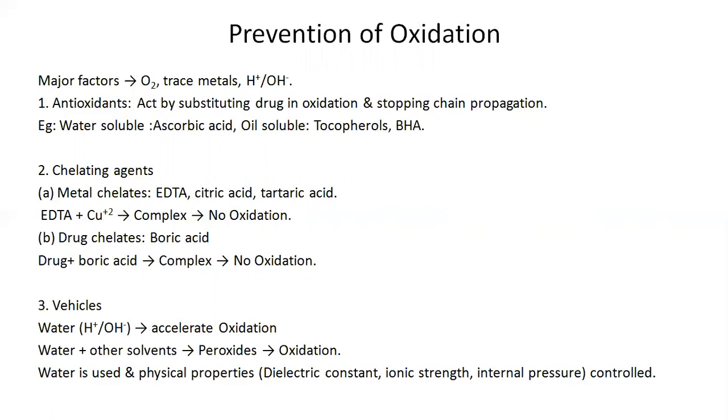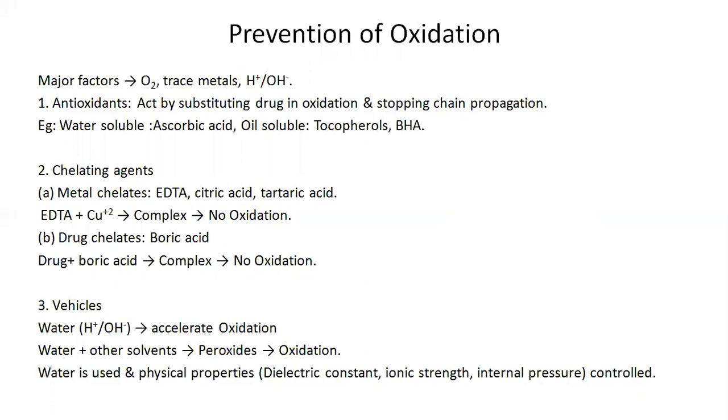The next agent which we can use for the prevention of oxidation is the chelating agent. Basically, we can use two types of chelating agent. Firstly, the metal chelates, and secondly, the drug chelates. Examples of metal chelates are EDTA, citric acid and tartaric acid, where EDTA can easily form a complex with copper ions and inhibit the oxidation process. In the case of drug chelates, boric acid may react with your drug compound. It forms a complex, and that complex prevents the oxidation process.